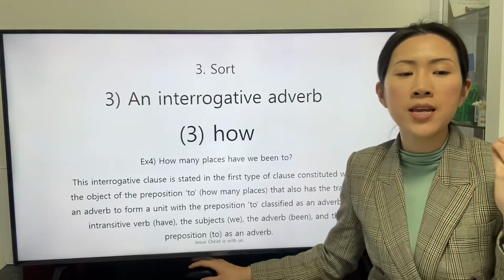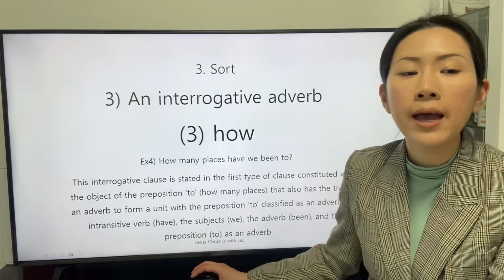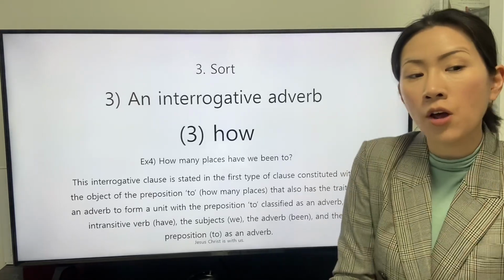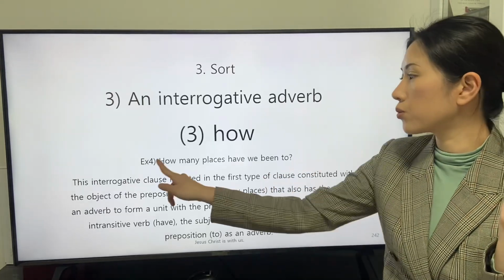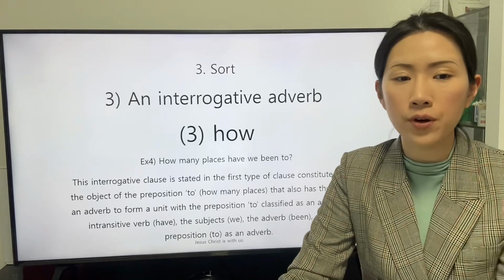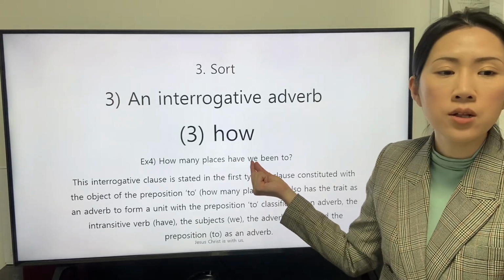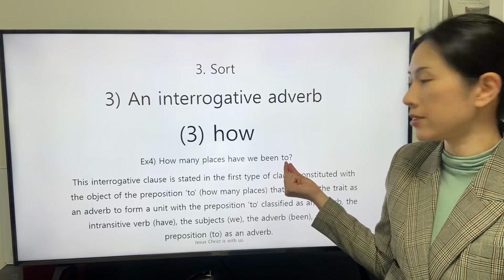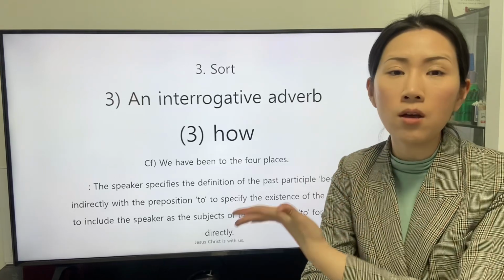This interrogative clause is stated in the first type of clause, constituted with the object of the preposition to, how many places, that also has the trait as an adverb to form a unit with the preposition to, classified as an adverb. The intransitive verb have, the subject we, the adverb been, and the preposition to as an adverb. One of the responses is stated in the conference.